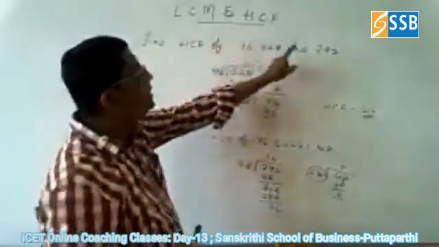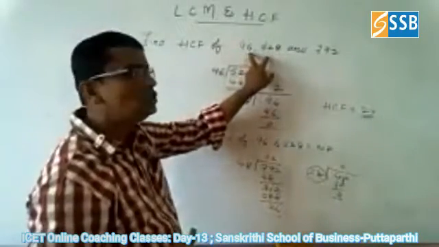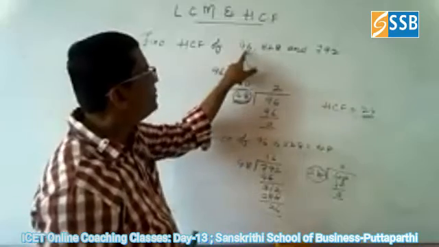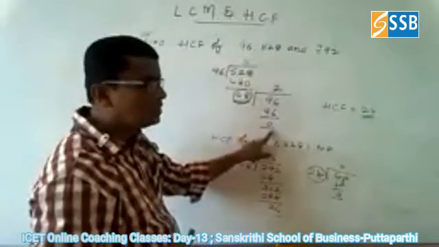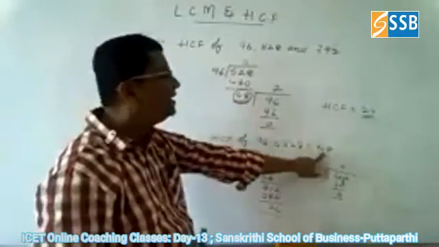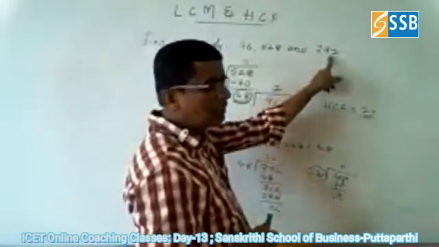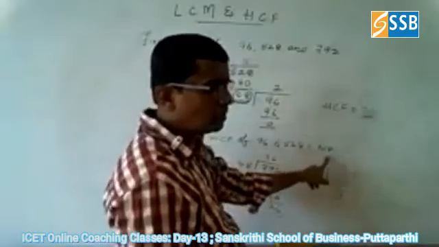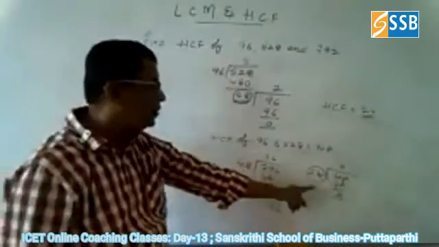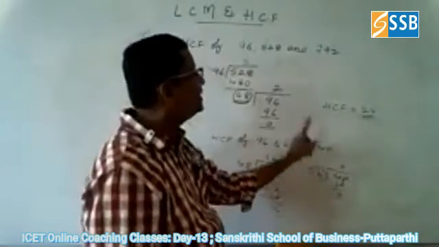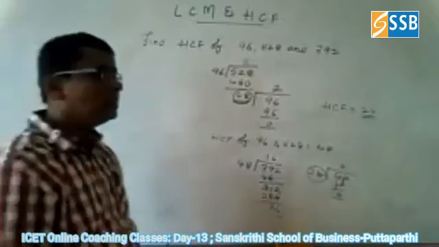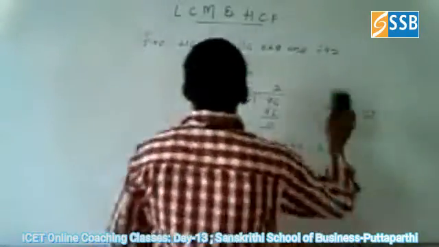So the HCF of any three numbers is nothing but: take the least two among all three. Among those, the bigger number is divided by the smaller number until you get 0, then the divisor is called the HCF of these two numbers first. Again, divide the remaining next number by the HCF of the two numbers. Then continue the process until you get 0. Where you get the 0, that divisor is the HCF of all three numbers. So this is about one another problem of HCF.